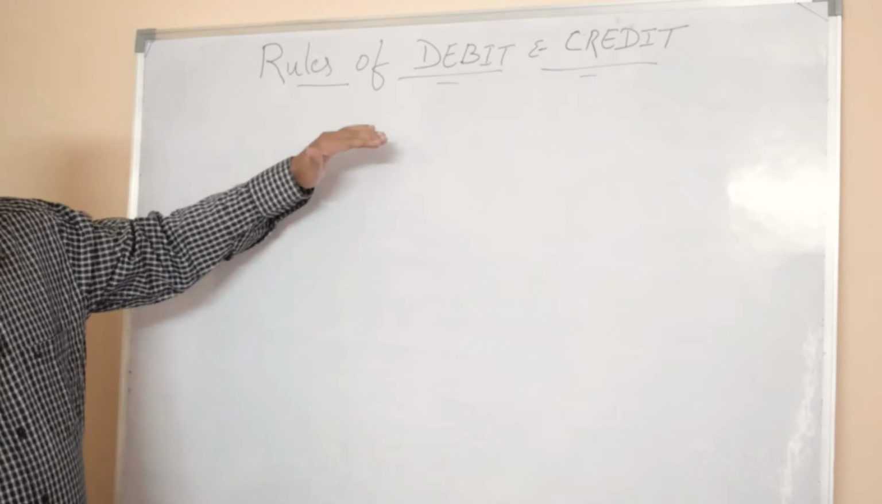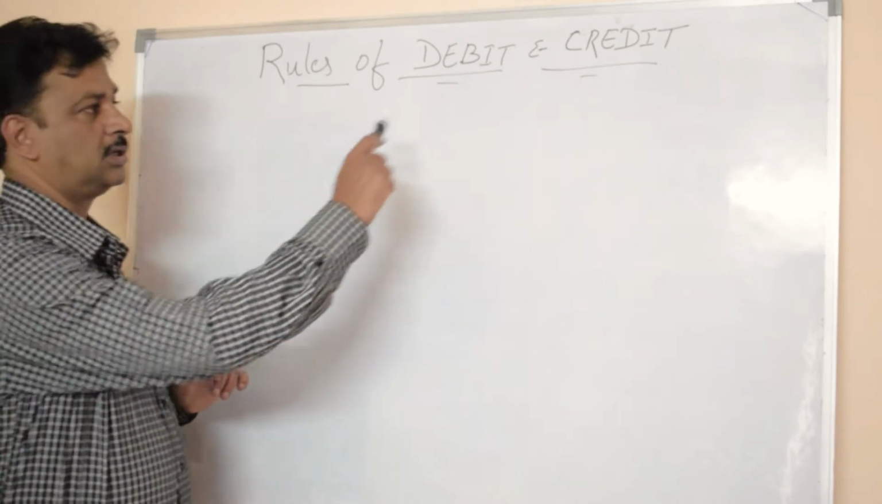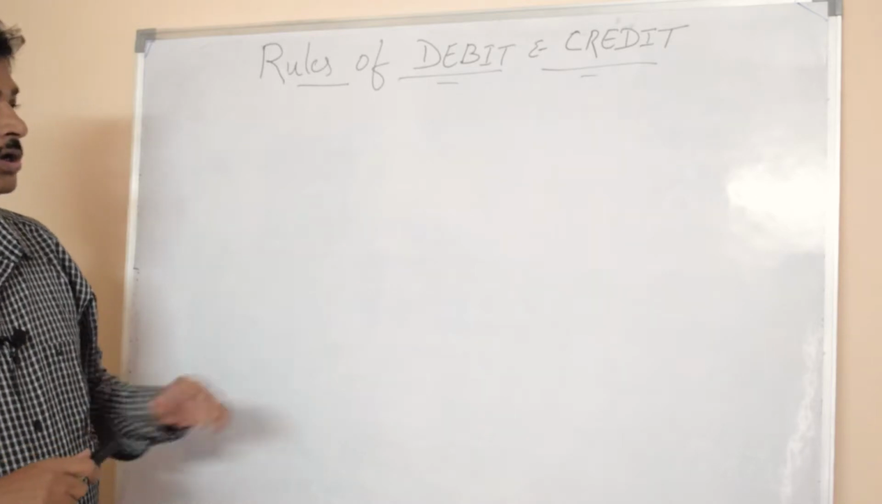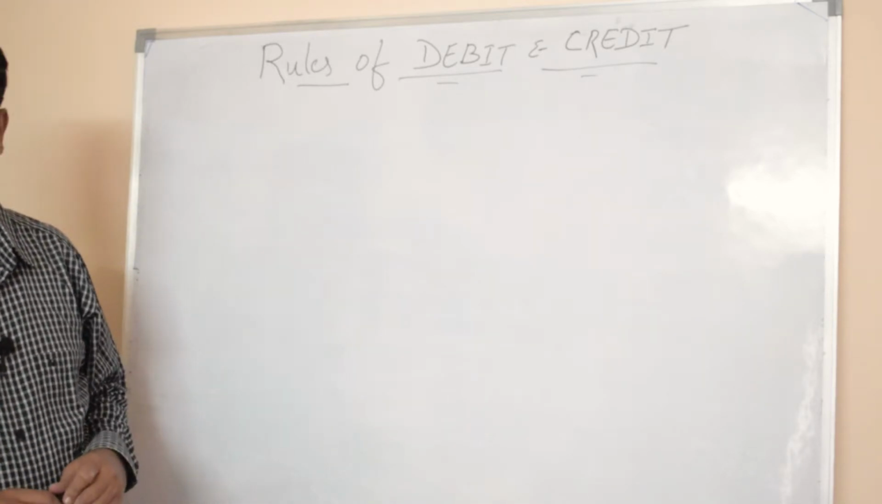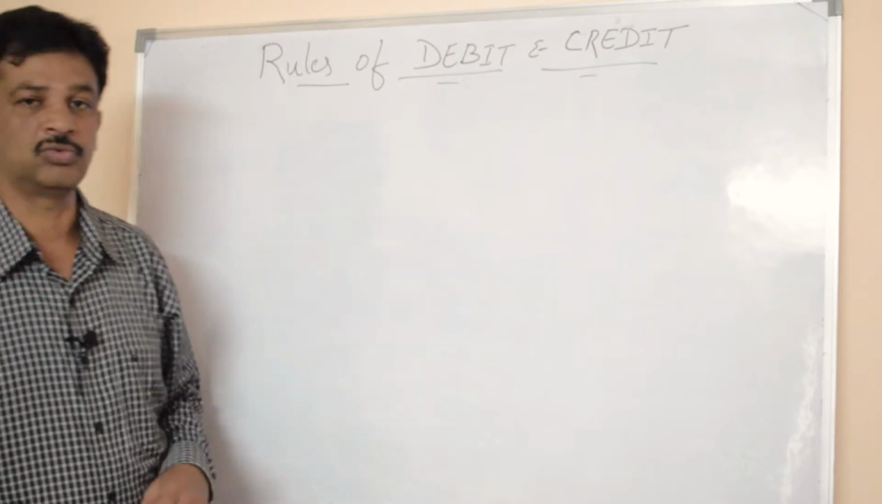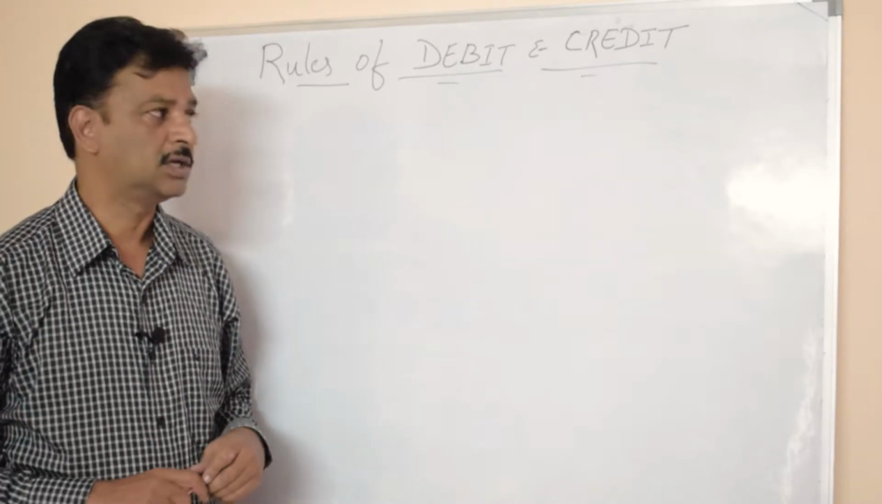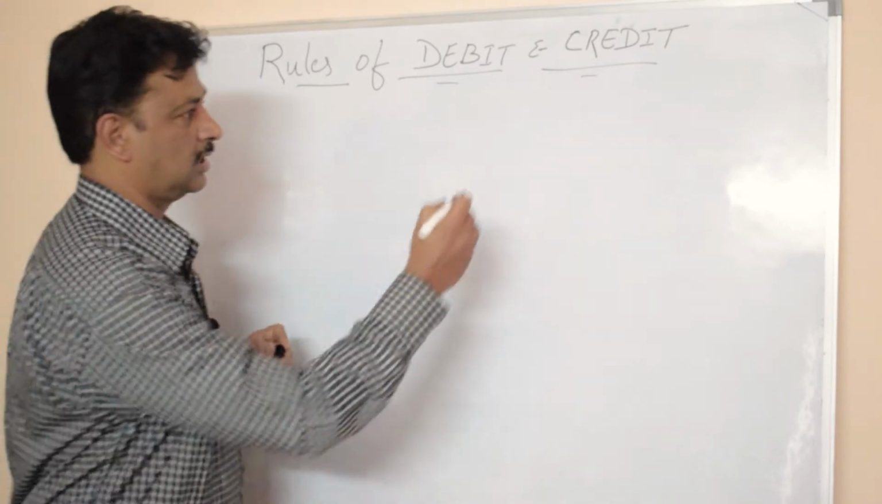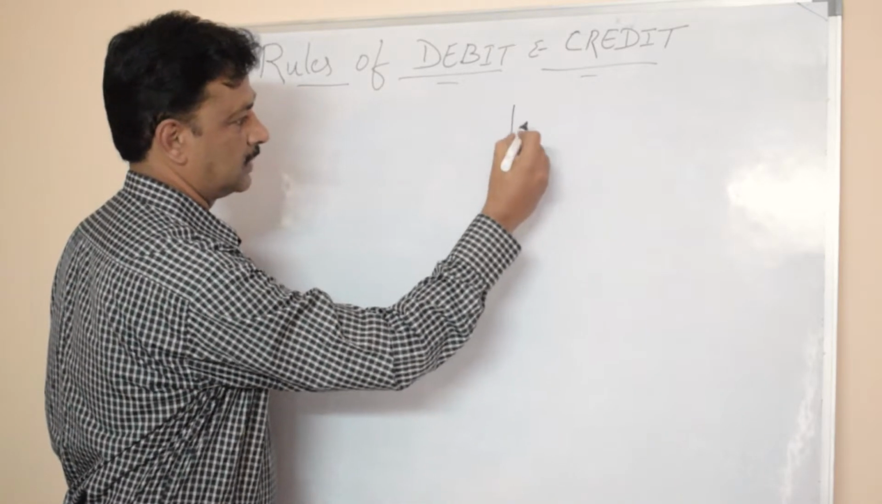See, in accountancy, the rules of debit and credit will be divided into 5 categories. All accounts are divided into 5 categories for recording the rules of debit and credit in journal entries. So what are the 5 categories? Let us understand that. First one is assets.